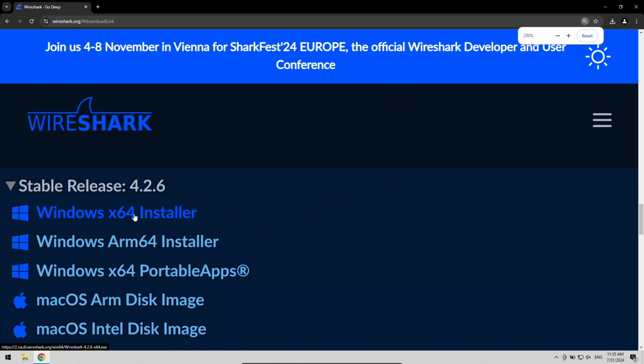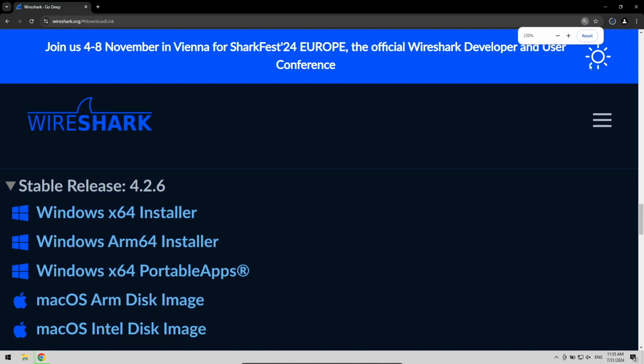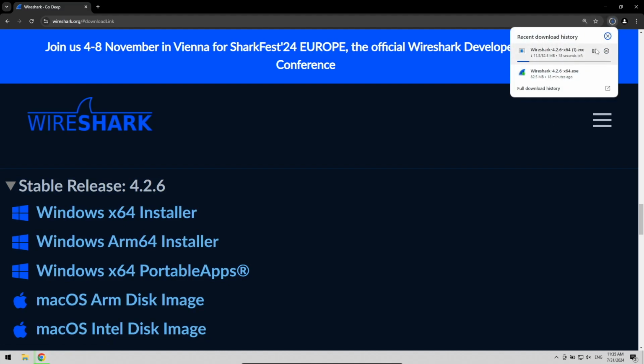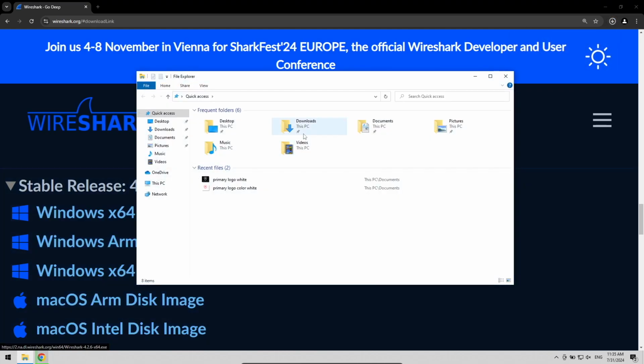Download the appropriate Wireshark build according to your hardware and OS versions. Here, we have downloaded the Windows x64 installer according to the system. After downloading, navigate to the folder where the installer is downloaded.